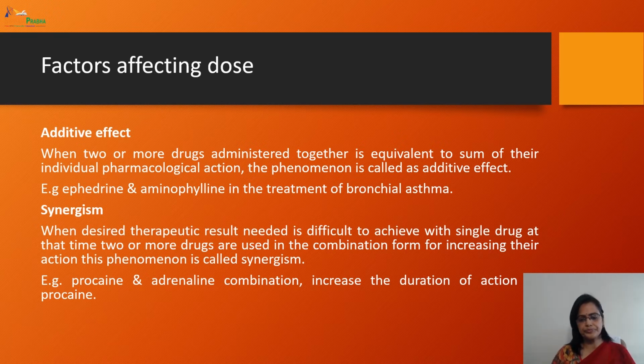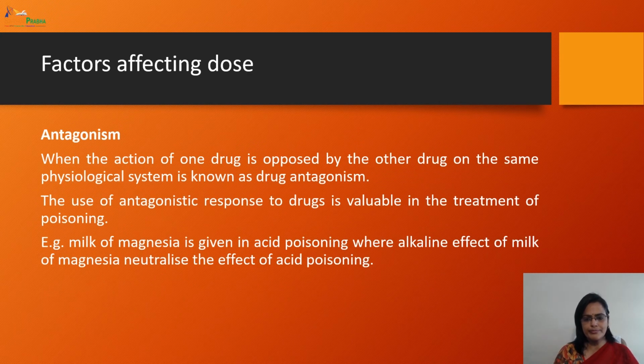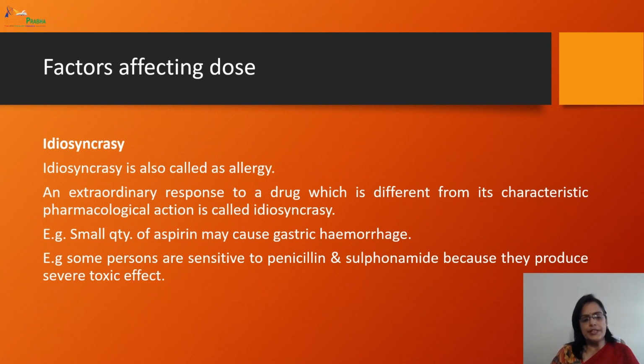Okay, moving to next, which is idiosyncrasy. Idiosyncrasy is also called some sort of allergy. Basically it is an extraordinary response to a drug which is different from its characteristic pharmacological effect.